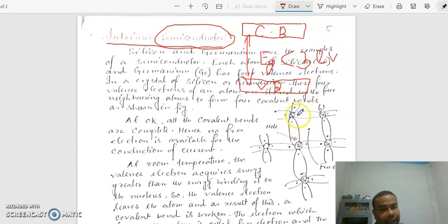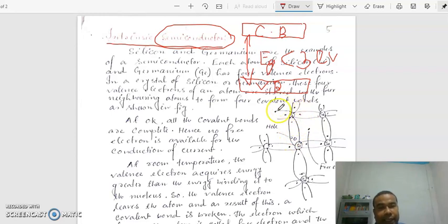So of these 4 valence electrons, this one will make a covalent bond with this neighboring silicon atom, this one will make a bond with another neighboring silicon atom, this one will make a covalent bond with another neighboring silicon atom, and this one will make a covalent bond with the neighboring silicon atom.